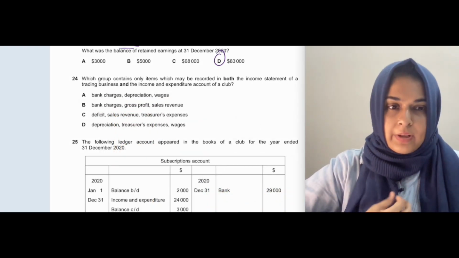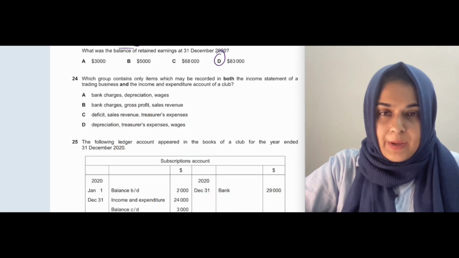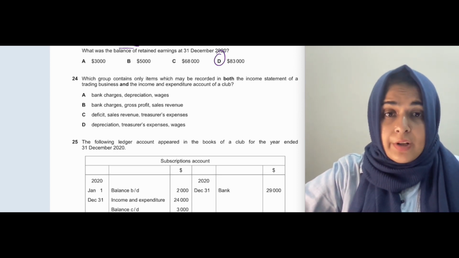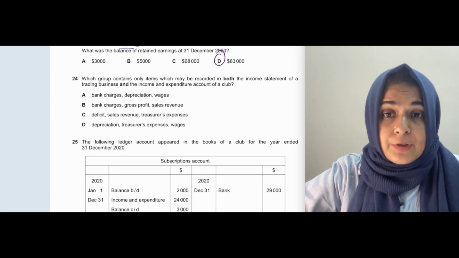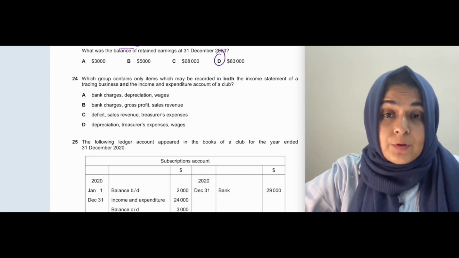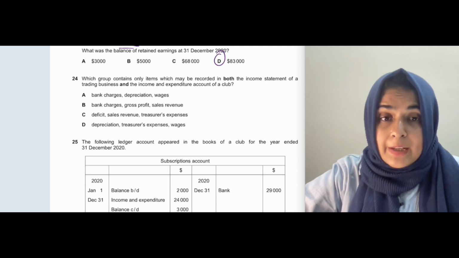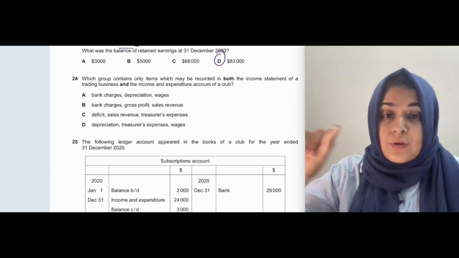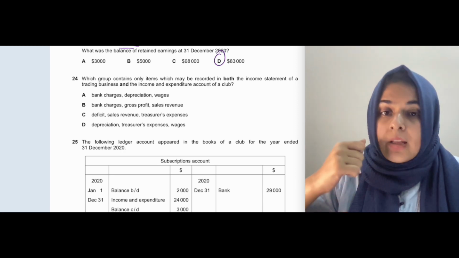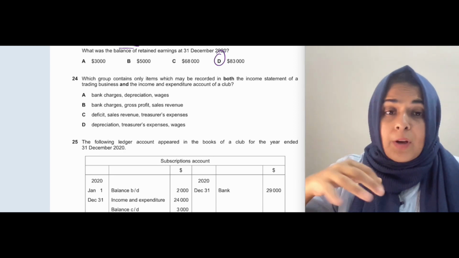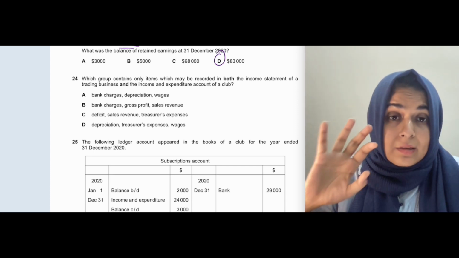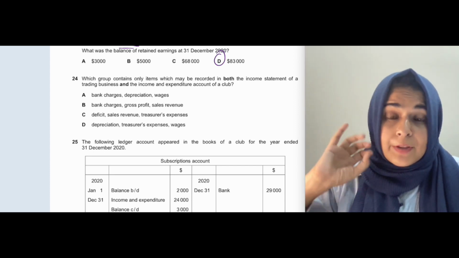Okay, so in question number 24 of this paper, they are saying which group contains only items which may be recorded in both the income statement of a trading business and the income and expenditure account of a club. So the rules that apply on the income statement of a trading business also apply on the income and expenditure account of the club, but there is some specific terminology that is exclusive for the club, and there is specific terminology that is exclusive for the income statement of a trading business.